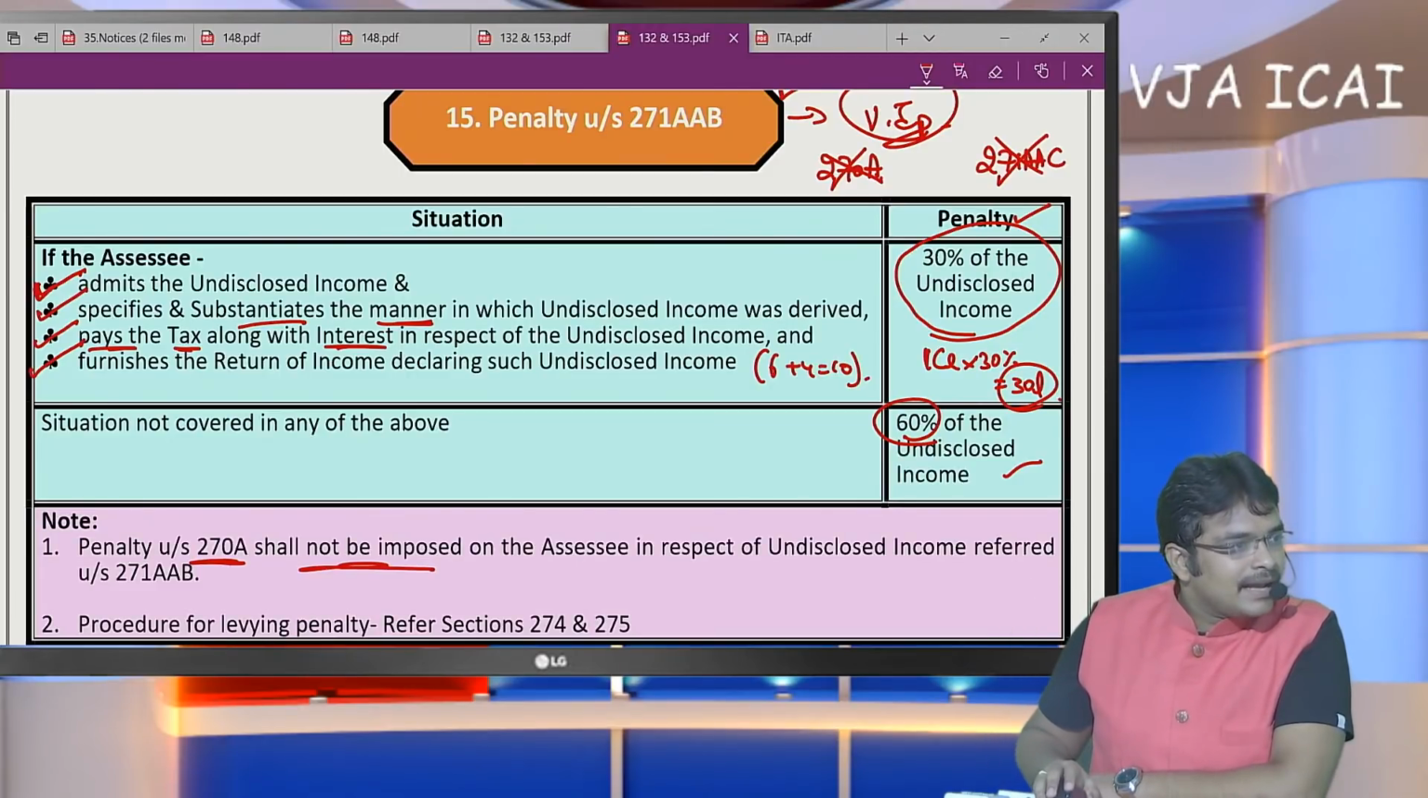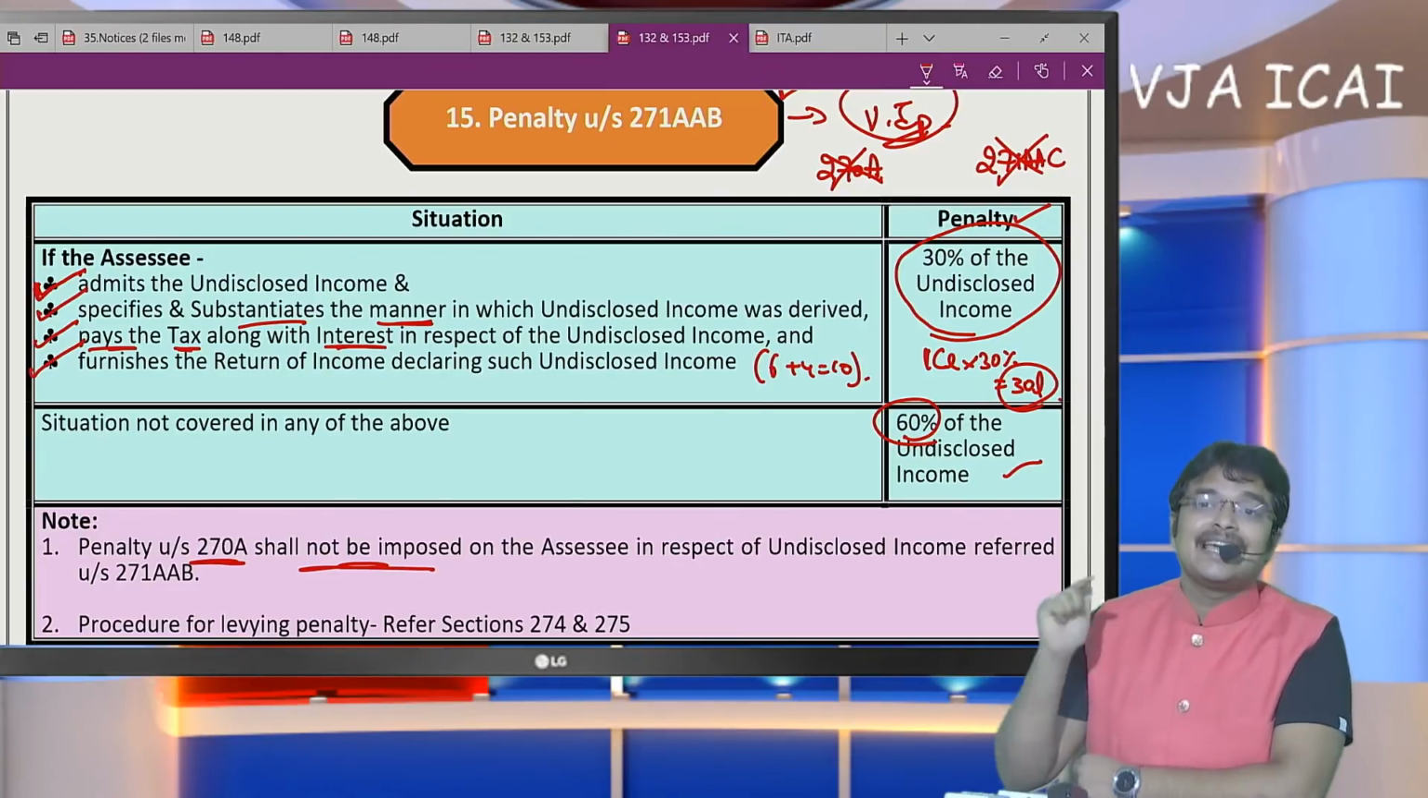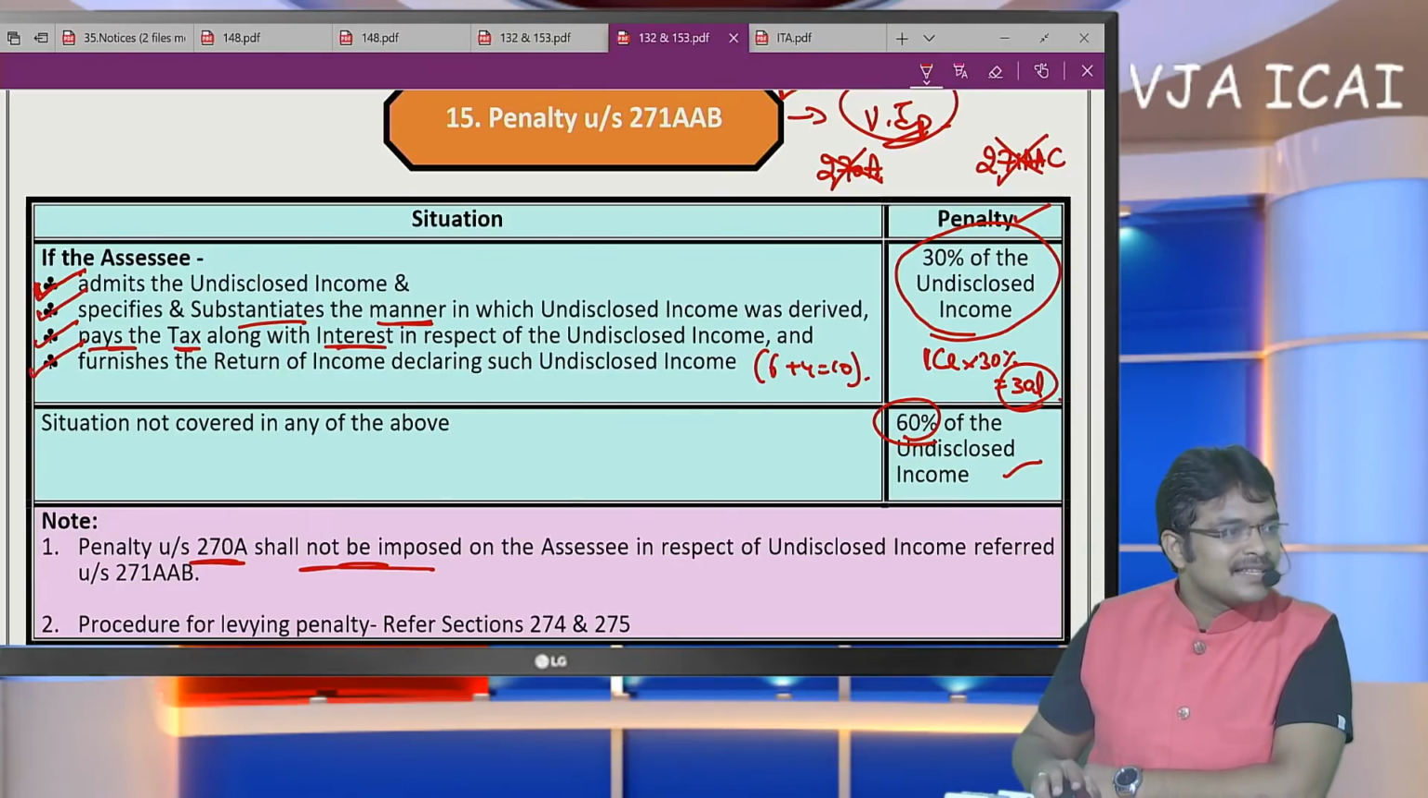Okay. Next, within how many days such official has to hand over to assessing officer? I have already specified. Within 60 days, it has to be handed over to the officers.